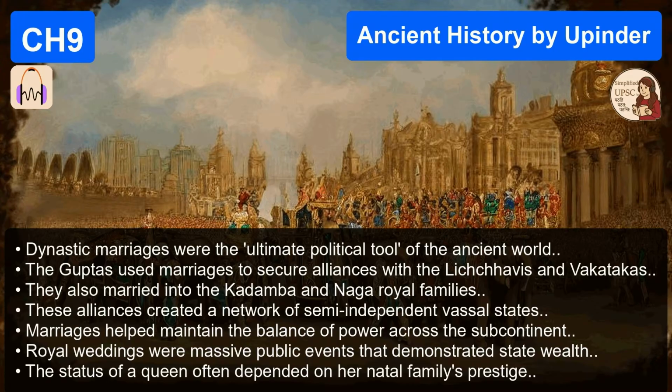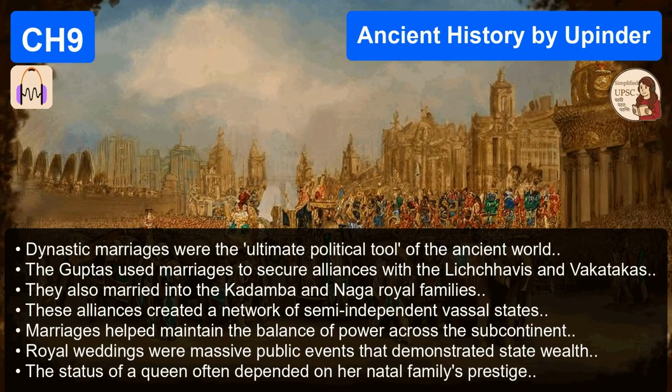And besides terms, chronology is the other killer in prelims. Absolutely. You have to have the mental timeline straight. Remember the sequence. Mauryas, highly centralized, post-Mauryas, where you have the Kushanas and Satavahanas, a period of booming trade. Then the Guptas, the so-called Golden Age, but with feudal beginnings. And then the post-Gupta period, Harsha, and the rise of regional fragmentation. So if you can place an event or a dynasty within that broad flow, you can eliminate a lot of wrong options. You can. It's about knowing the big picture.